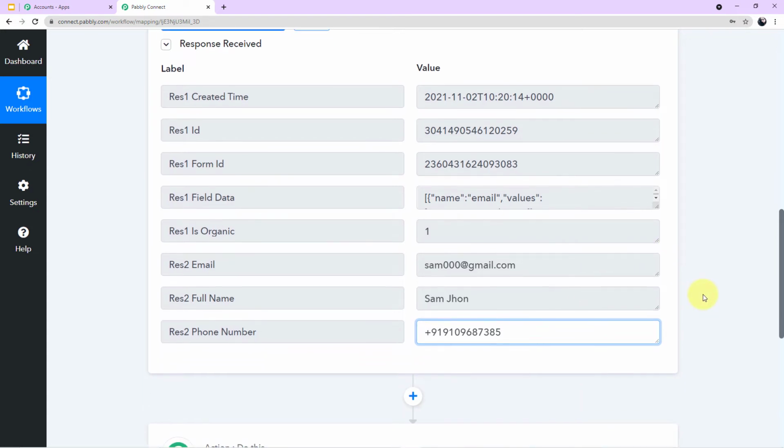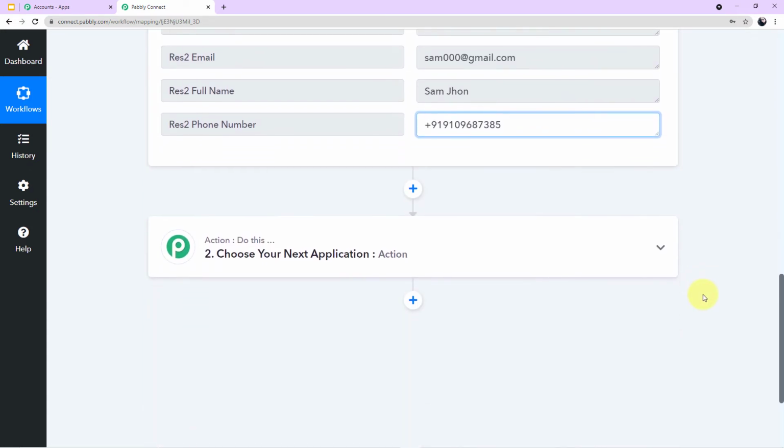Now we will move on to our next and final step, which is integration of 360 dialog to send the messages to our customer on WhatsApp. Guys, why are we not using WhatsApp directly here? Because WhatsApp does not allow you to send messages directly. For that, you have to use another software, which is the official API of WhatsApp, that is 360 dialog.